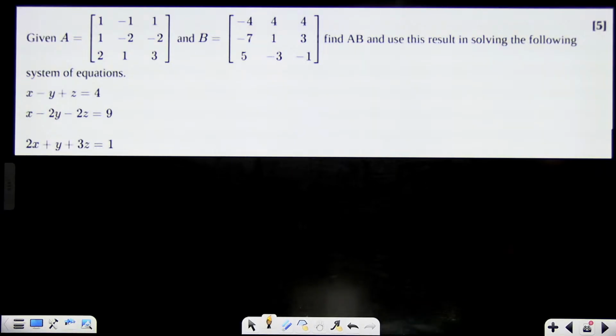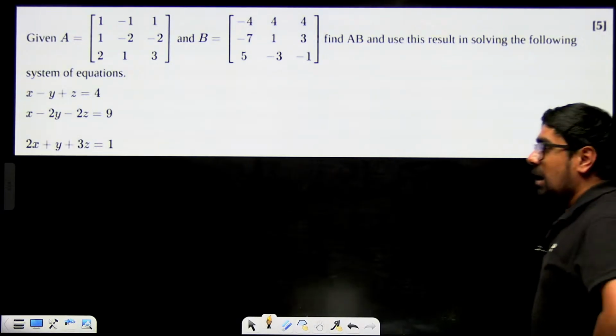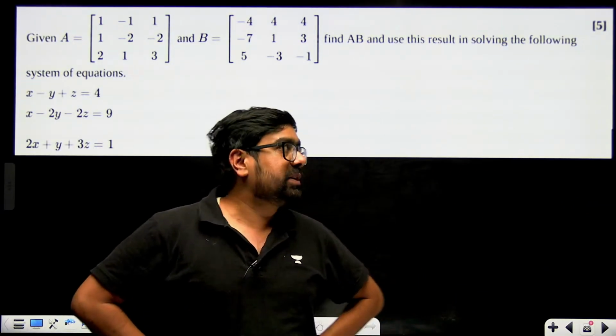Let's go ahead. System of linear equations. How to solve a system of linear equations using the matrix method.